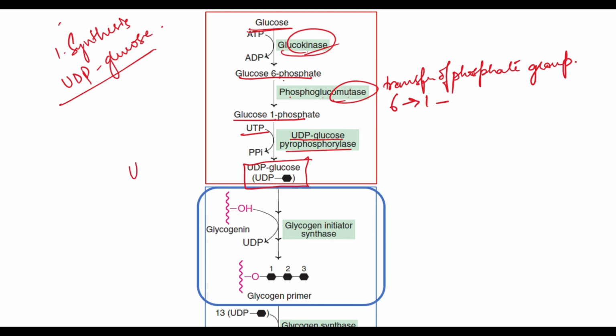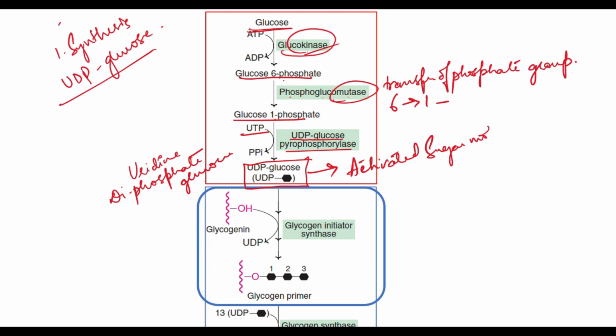This UDP glucose is nothing but uridine diphosphate glucose. This is very important for the process of synthesis of glycogen because it is an activated sugar molecule or activated glucose molecule, also called as the universal glucose donor. Okay, now this UDP, to form glycogen, we need a primer.